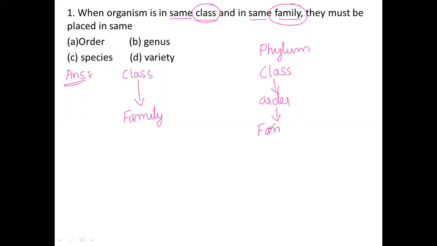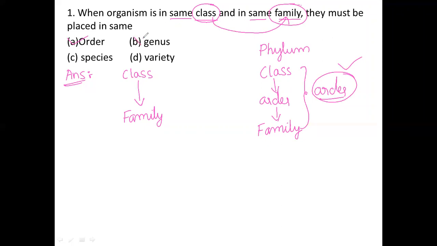So in between the class and family, there must be an order. For that reason, the correct option is order. So now I would like to pick the first option. The first option is the correct option for this question.